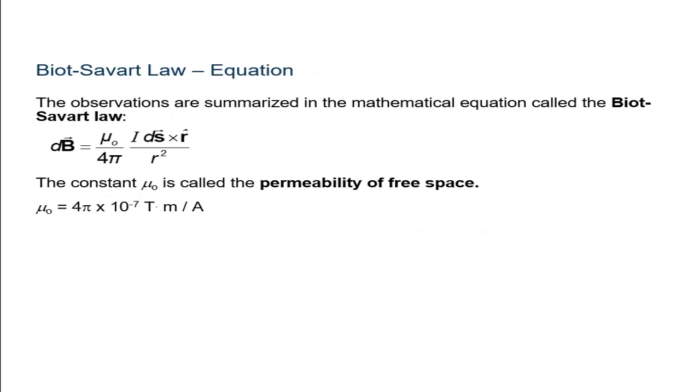The observations are summarized in the mathematical equation called Biot-Savart's law, where dB equals mu 0 upon 4 pi into I into ds cross r upon r squared, or dl cross r vector upon r cubed. Here mu 0 is the permeability of free space.